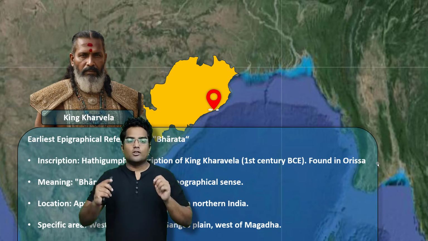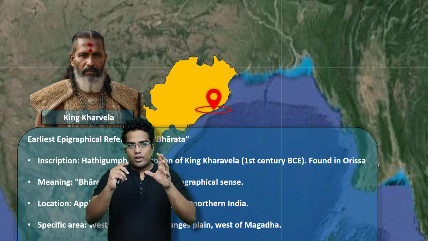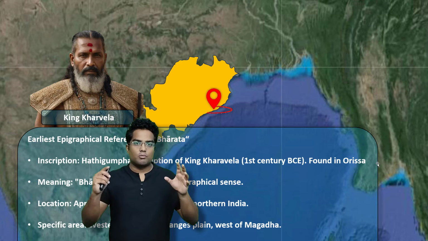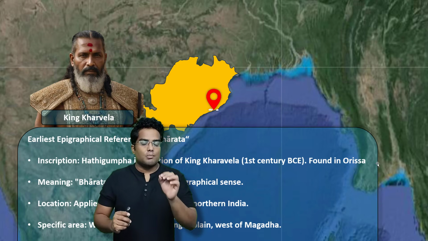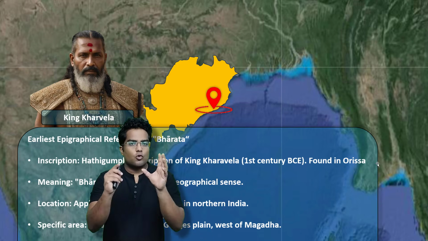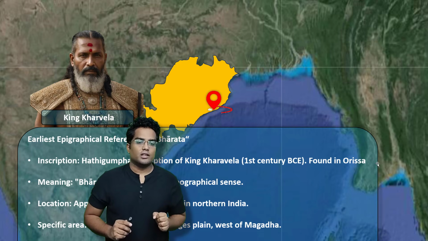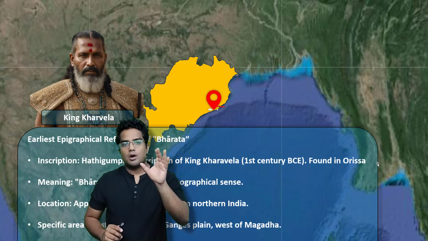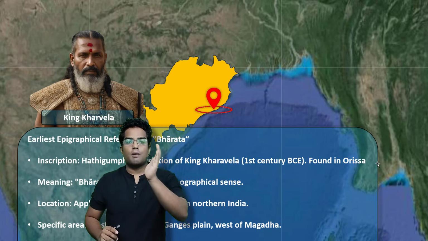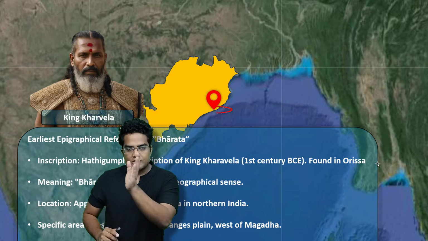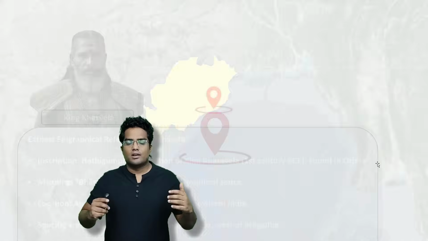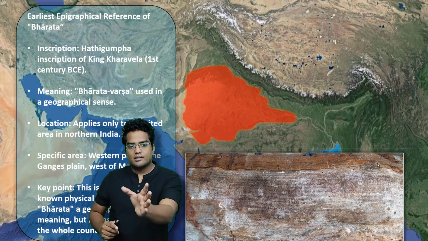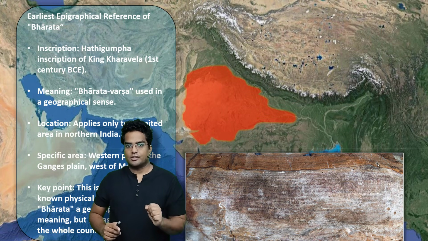Now this is found in Orissa. Here Bharatvarsha, or Bharata's empire, is used in a geographical sense. Now remember, this Bharatvarsha is quite limited to North India. Basically, he says Bharatvarsha is only the western part of the Ganges plain, basically the west of Magadha. We will learn in detail, but essentially this is the area he mentions, okay?